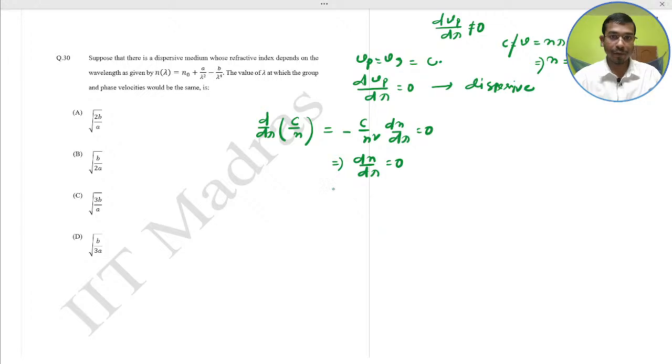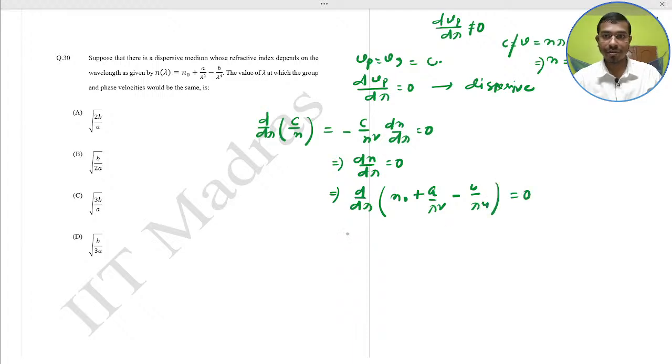Okay, very important question. I repeat: n equals what is given? n naught plus a by lambda square minus b by lambda to the power 4. Taking the derivative, minus 2a by lambda cube plus 4b by lambda to the power 5 should be 0, and you have to find lambda, which is the square root of twice b divided by a.